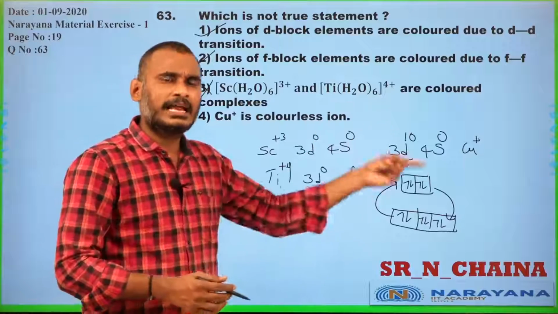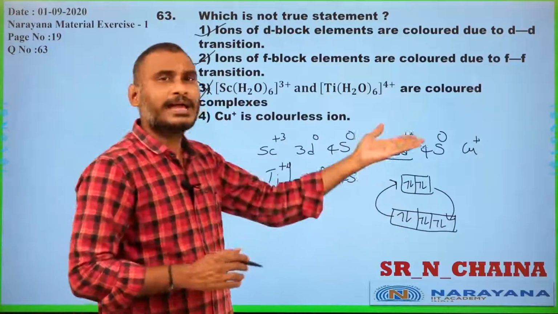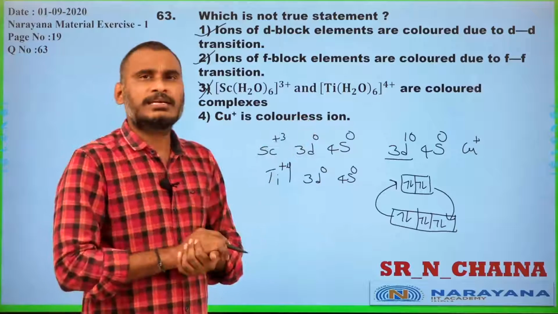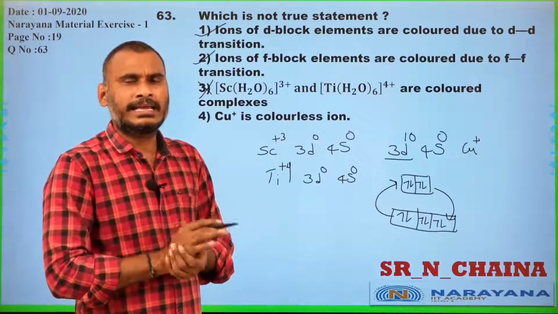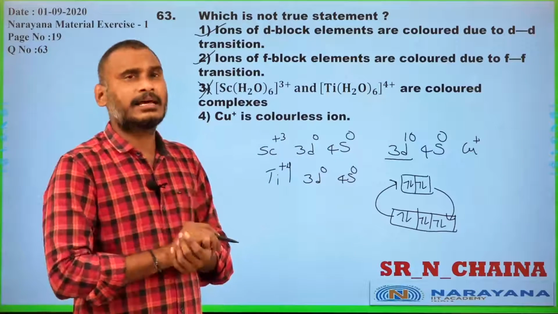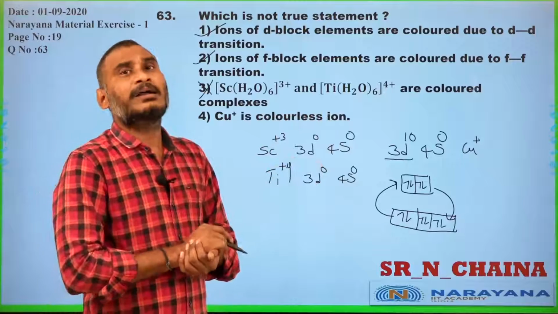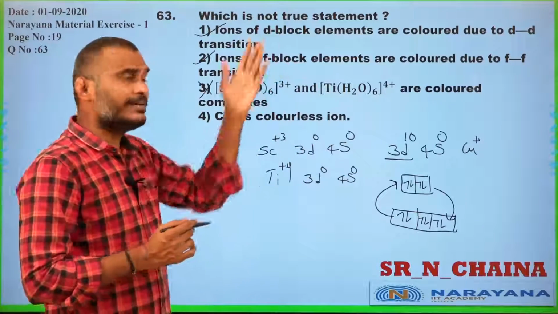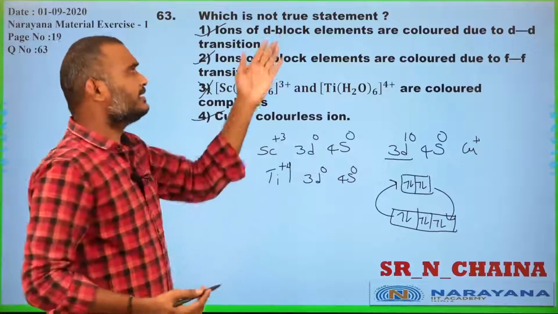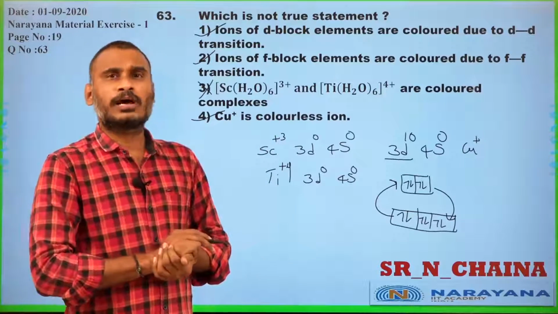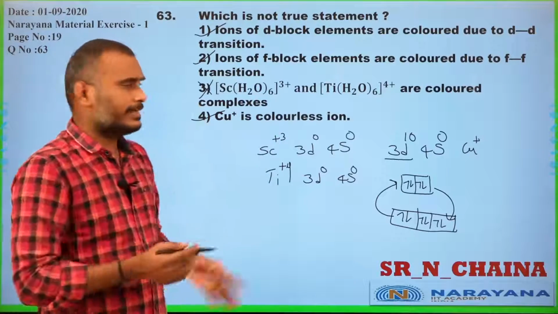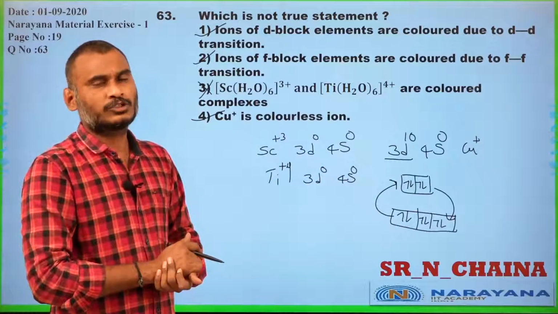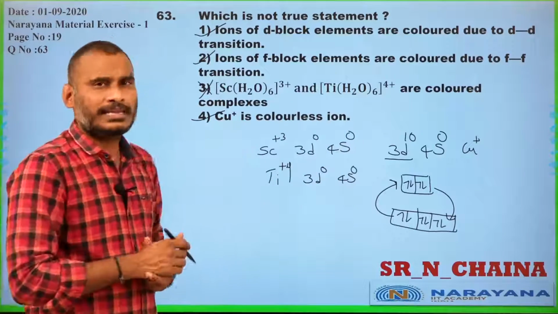Even if there is a single unpaired electron, there is a chance to excite and de-excite the electron. That is the reason why, because there is no unpaired d electron, copper plus is a colorless ion. Yes, the statement given is a correct statement. That is the reason why options 1, 2, 4 are correct and 3 is incorrect, because of no unpaired d electron or no d electron. Understood, student? And next, go for the next question.